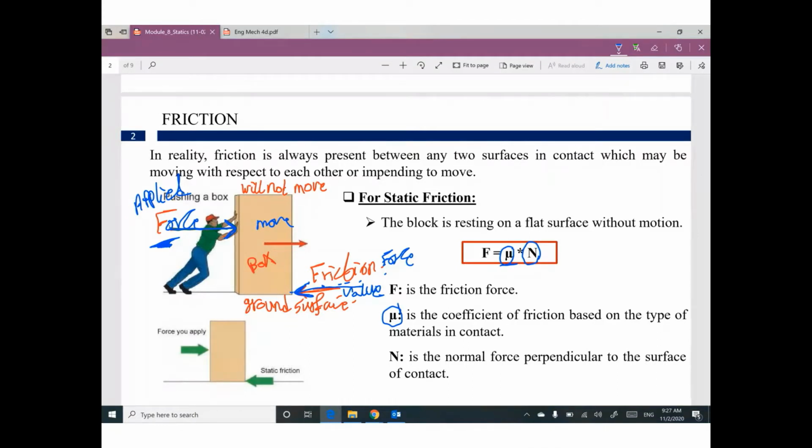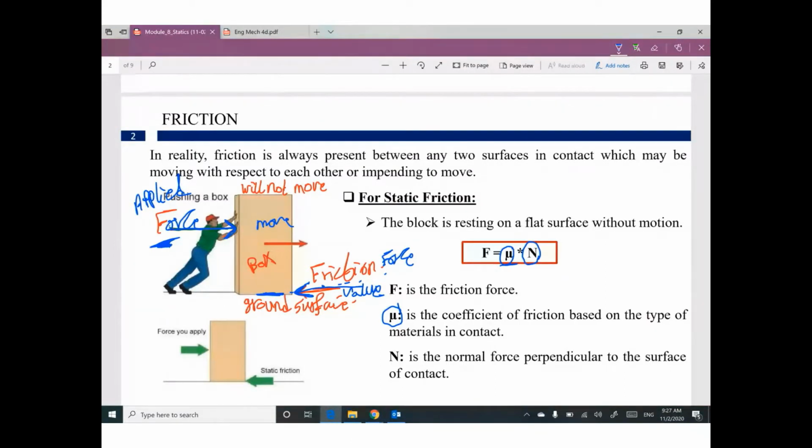As I told you, probably the box rests on a ceramic floor, or on a wood floor, or on a metal floor. So these different surfaces will affect how much friction you expect here.